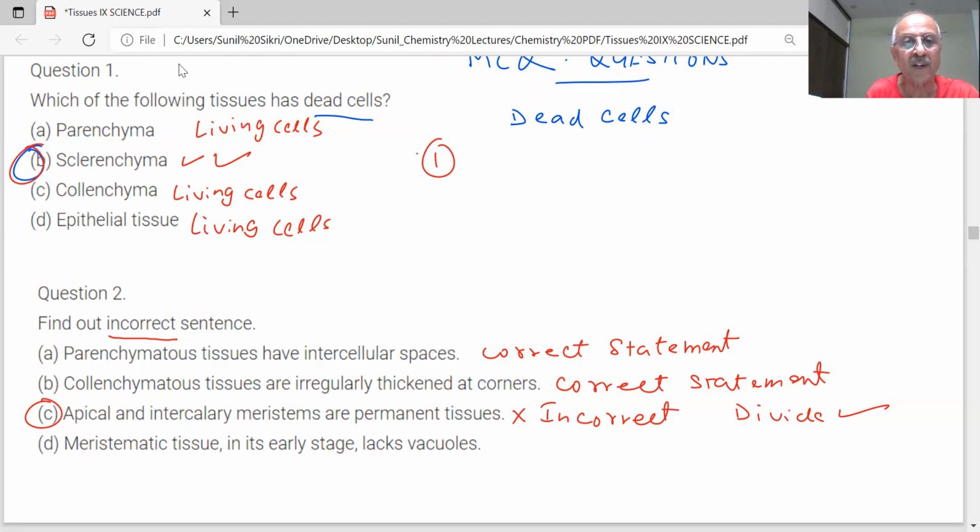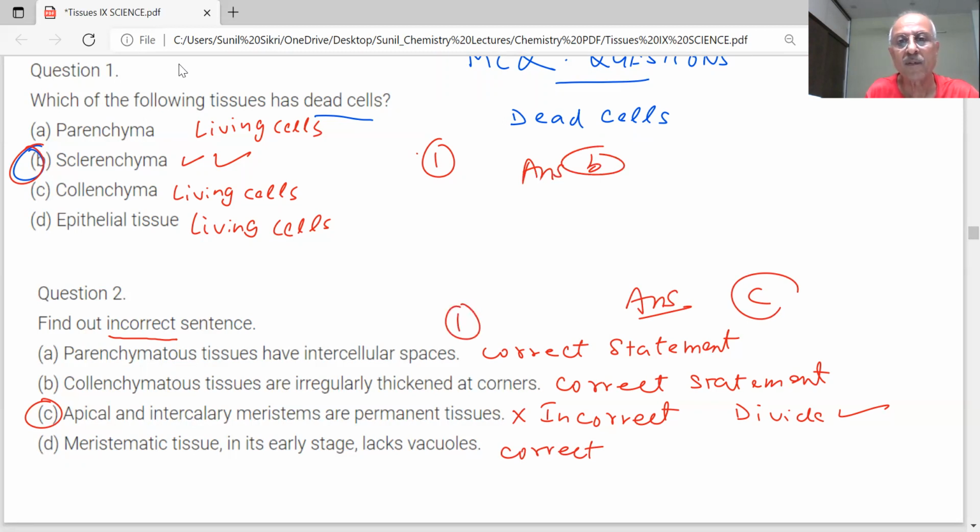What about meristematic tissue in its early stage lacks vacuoles? So this is correct, sir. So the answer we are giving is C. Here the answer was B. All right.